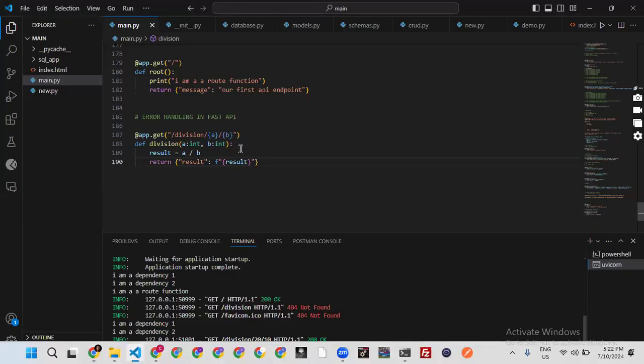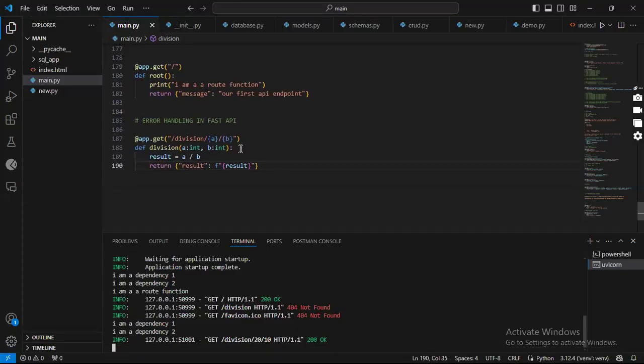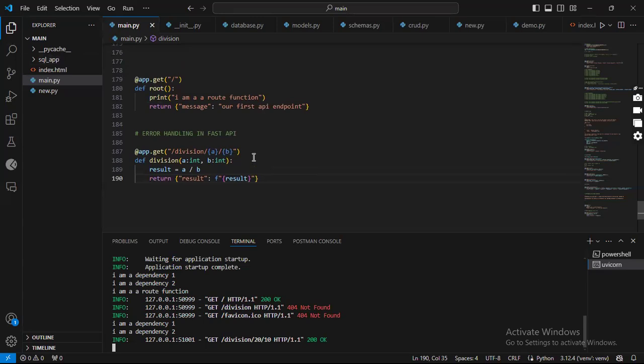I think we're having something else. Let's go back to our route and see the expected result. Division, let's confirm this.